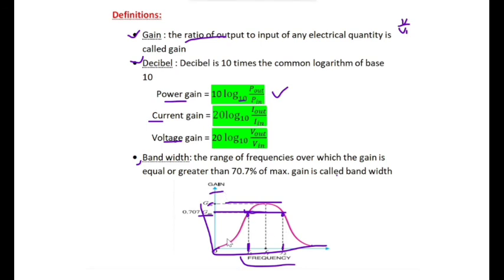The frequency range of operation of the amplifier is taken on one axis, and the gain at the different frequencies on the other. How the amplifier responds in terms of gain is considered the frequency response of an amplifier. So these are the definitions we have to keep in mind.